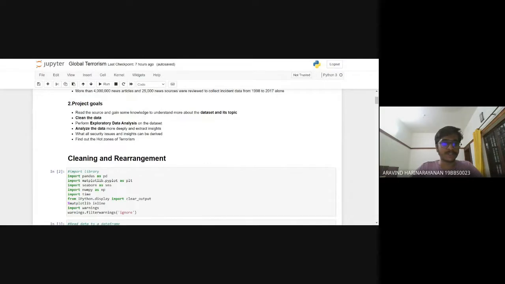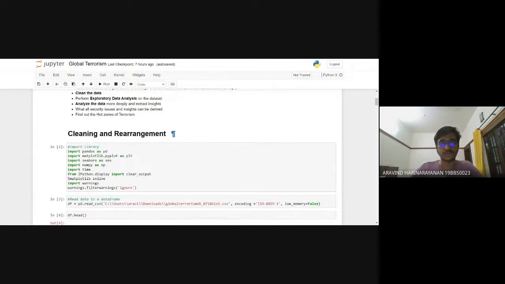So the project goals include cleaning the data, performing exploratory data analysis, analyzing the data, and finding what security issues and insights can be derived. And I have explained them using pictorial representations, the pie diagrams, etc. And also I would like to find out the hotspots as well as the safe countries here. So let's move on to how I did the project.